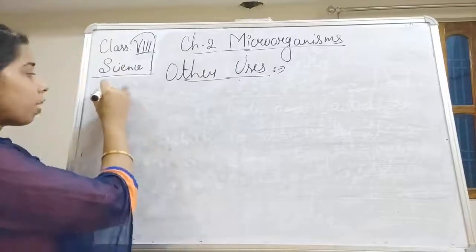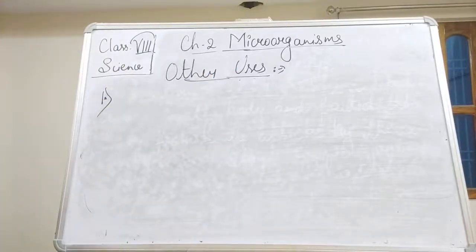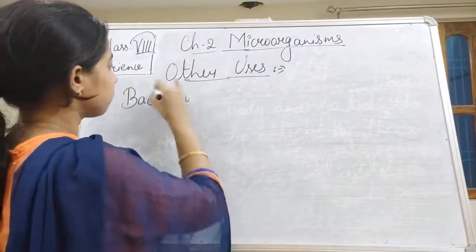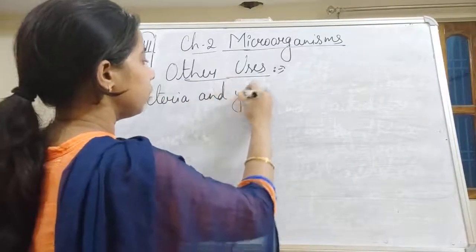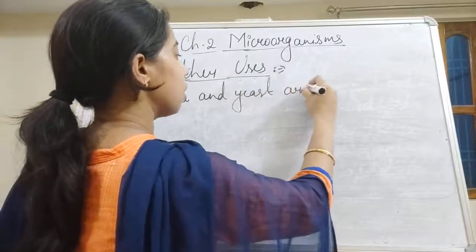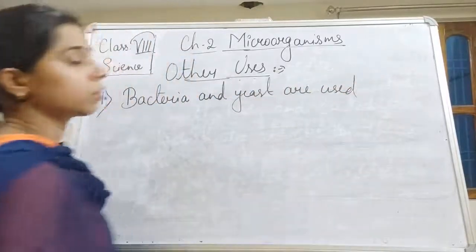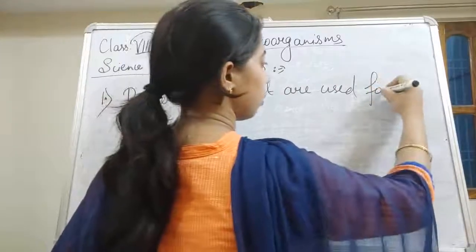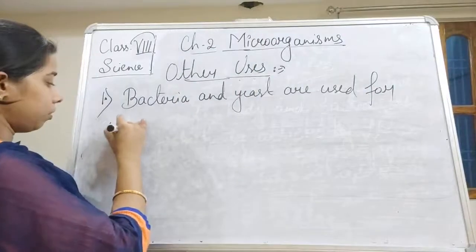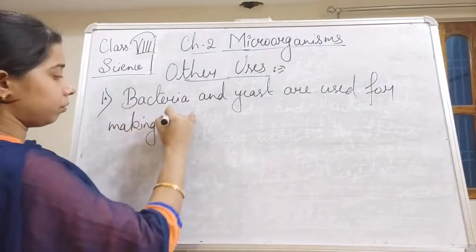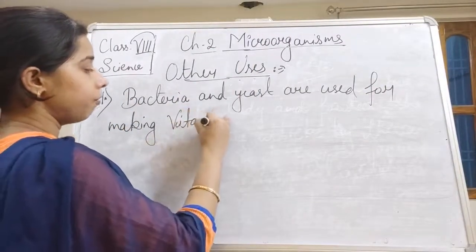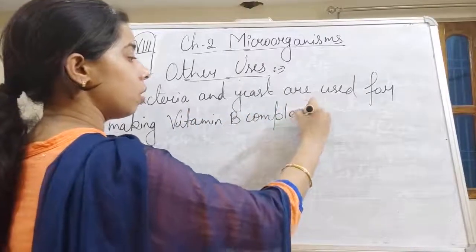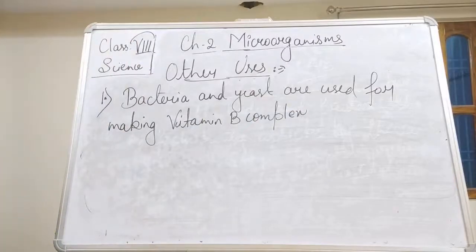So the first one is that bacteria and yeast are used for making vitamin B complex.